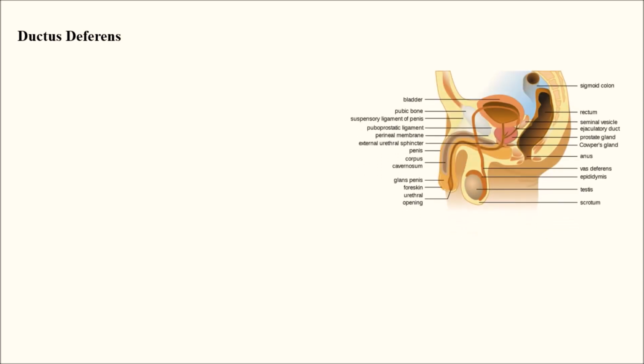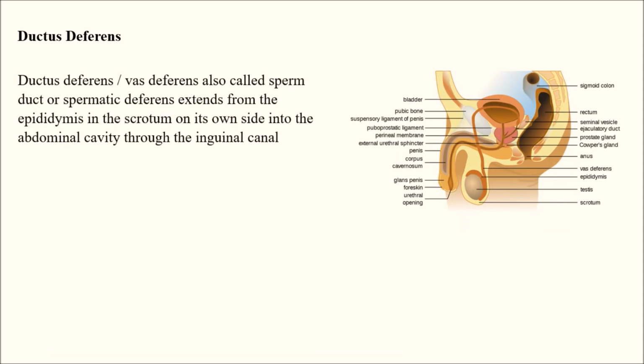Next we have the ductus deferens. So what is the ductus deferens? The ductus deferens is very often called the vas deferens, or also the sperm duct or spermatic duct. These are all the names which we have for the ductus deferens. Generally we say vas deferens, but the perfect term is ductus deferens.